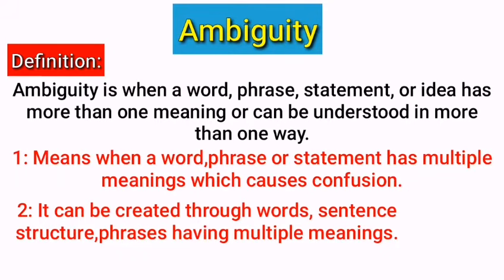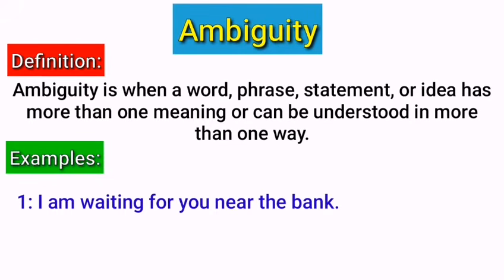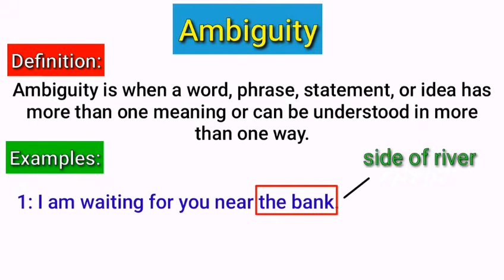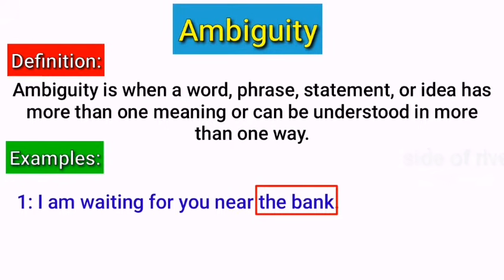I think you are still not getting the point, so look at these examples. "I am waiting for you near the bank." In this sentence the word bank has two meanings: one refers to the side of a river, and the second refers to a financial institution where you keep your money. So this sentence can be interpreted in both ways: I am waiting for you near the financial institution, or I am waiting for you at the side of the river. So it makes confusion, so it is called ambiguity.